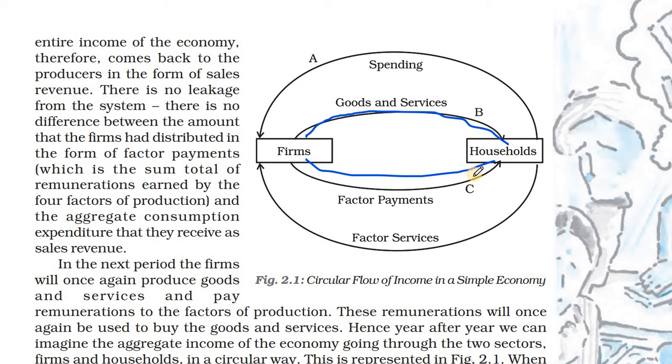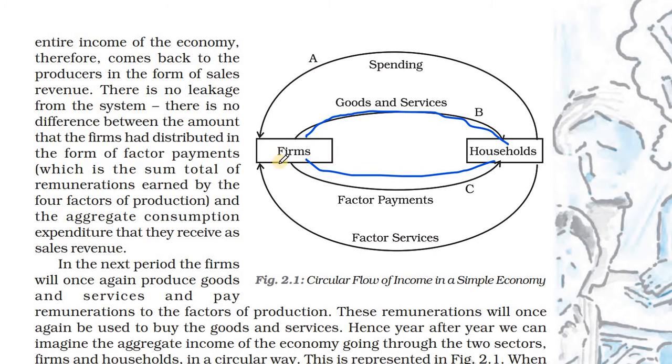These firms give money to laborers and give goods and services to households. Firms are giving goods and services, and also wages or salary, factor payments, to households. Okay, this is the first circular flow, from firms to households.